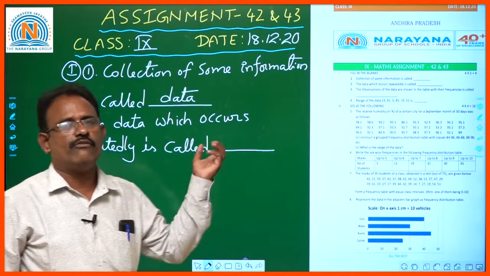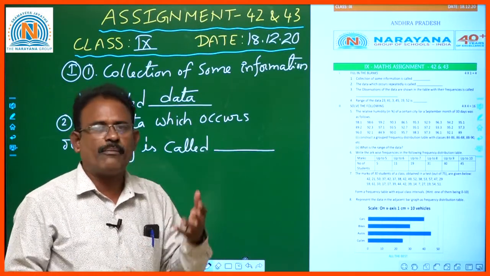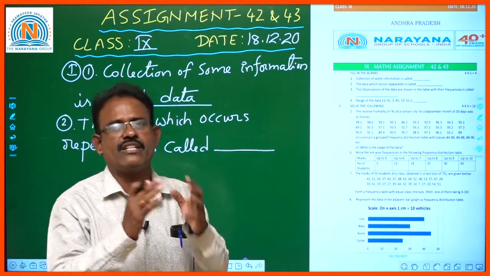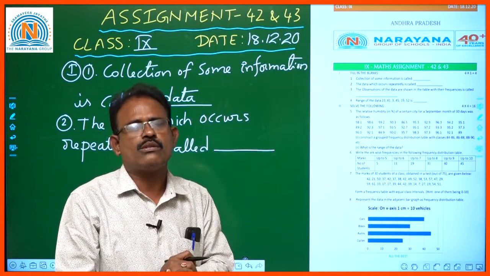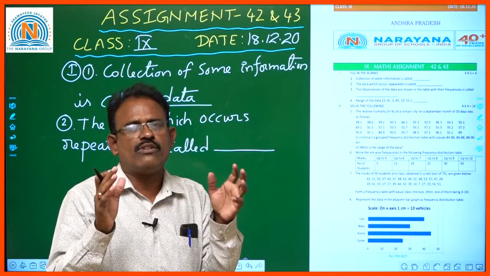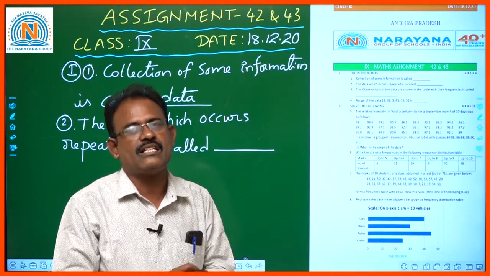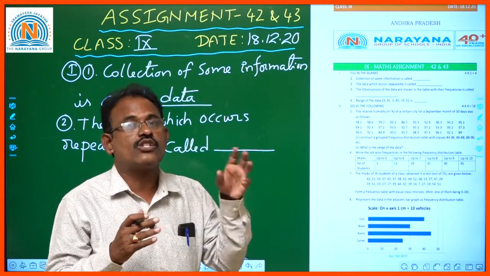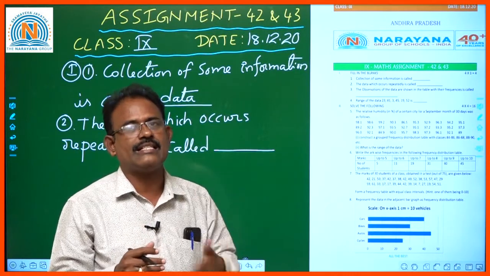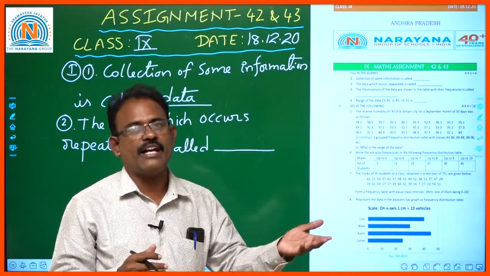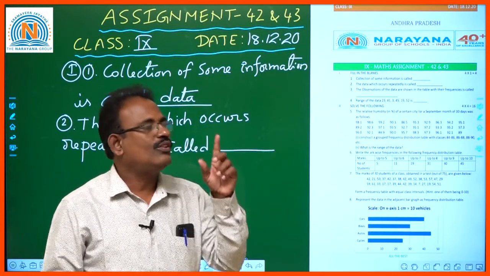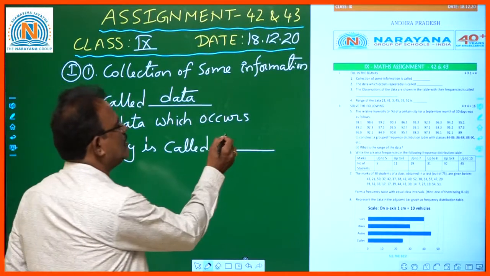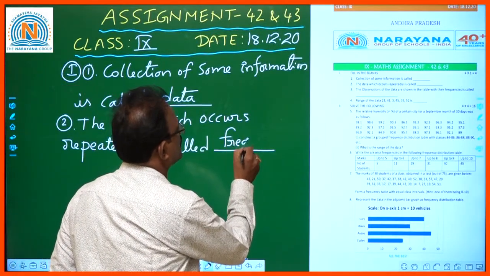See, whenever we are observing any information or data, for example, whenever we conduct an exam for 50 students, at least 20 to 25% of the students will get 100% marks. So if 100% marks is getting repeated more times than the others, whenever the data occurs repeatedly, such data is called frequency.